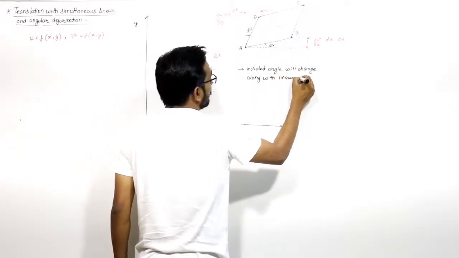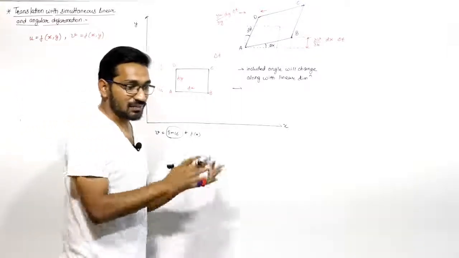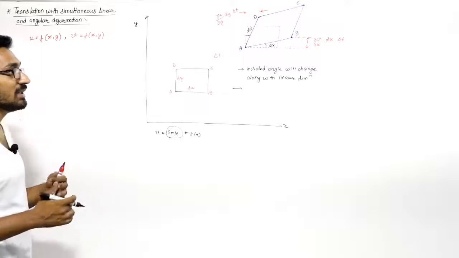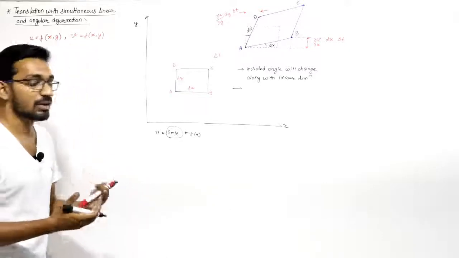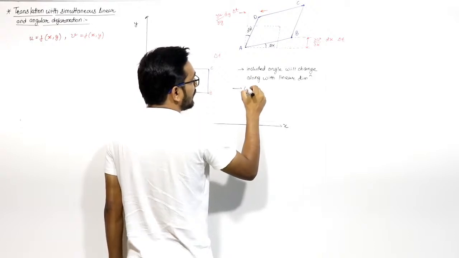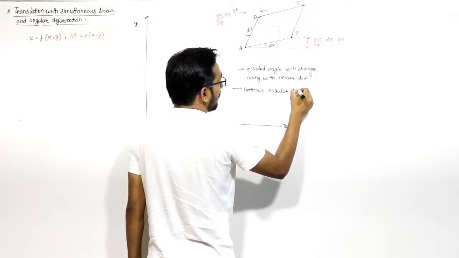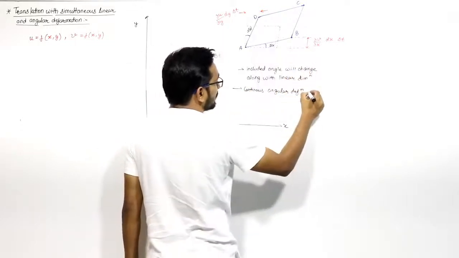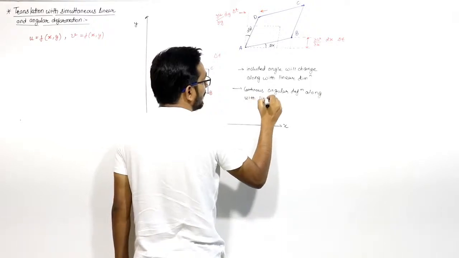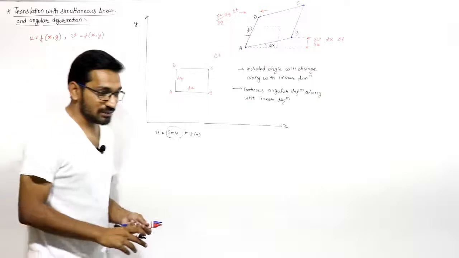So we can say that this fluid element will suffer a continuous angular deformation along with the linear deformation during its motion or during its flow. Both linear deformation and angular deformation are present here.